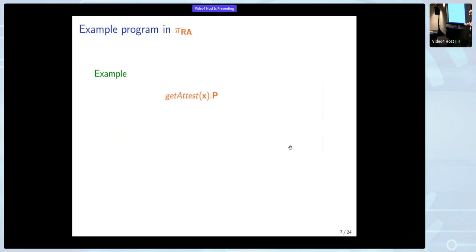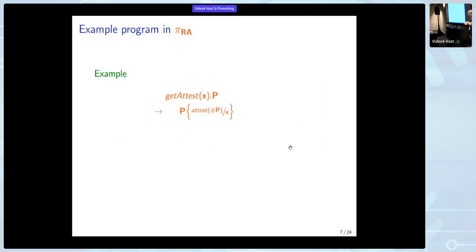In getAttest, X is just a variable and P is a process. This will evaluate to P where the variable X is replaced by the attest of P. Specifically the attest of P, so no other program than P can get access to the attest of P, because you need the getAttest command to get access to the attest.